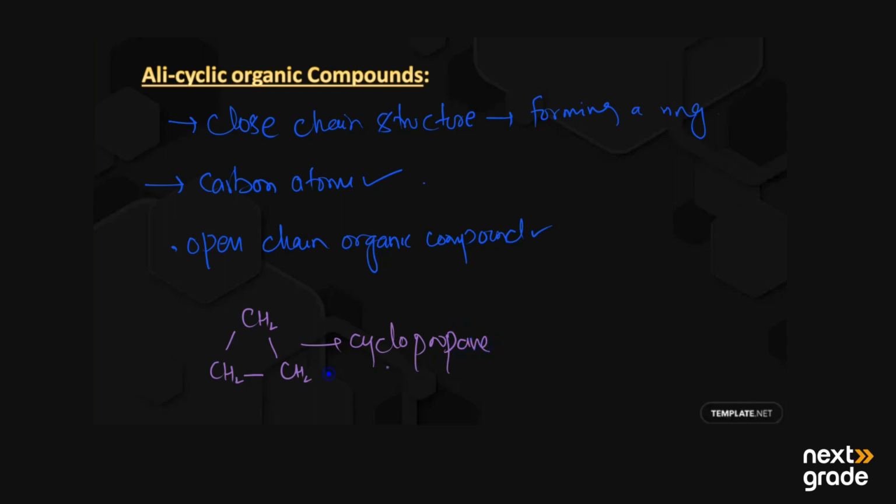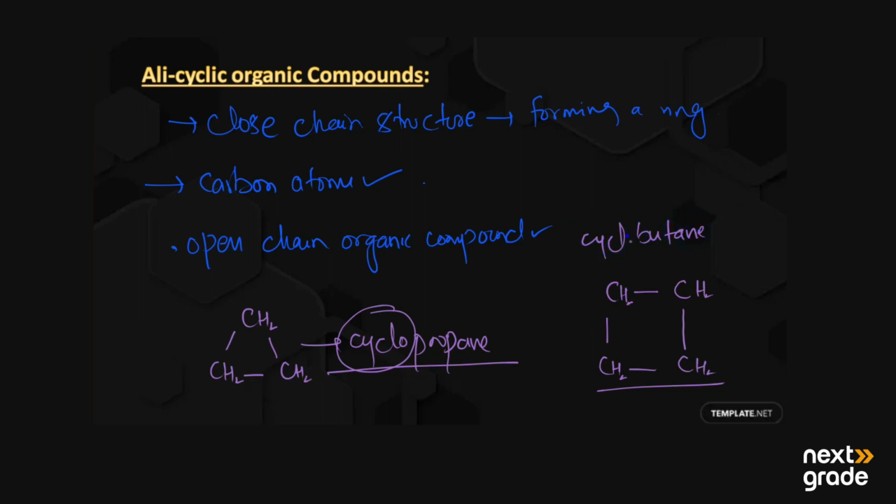For the closed chain structure, we add the word cyclo. And if we have butane, in butane we have four carbon atoms, and they form a ring, with CH2 units. We add the prefix cyclo, giving cyclobutane, because it is a ring structure or a closed chain structure. So this is the alicyclic organic compound.